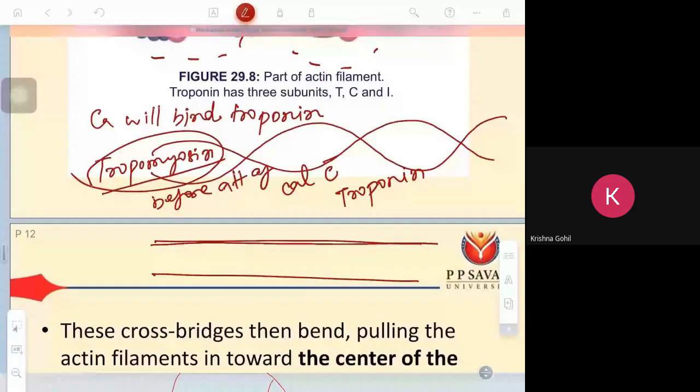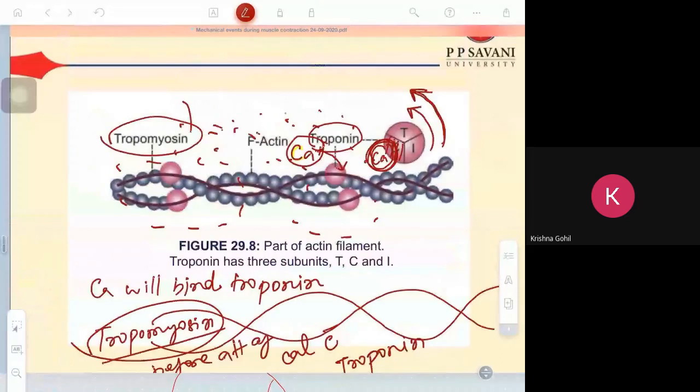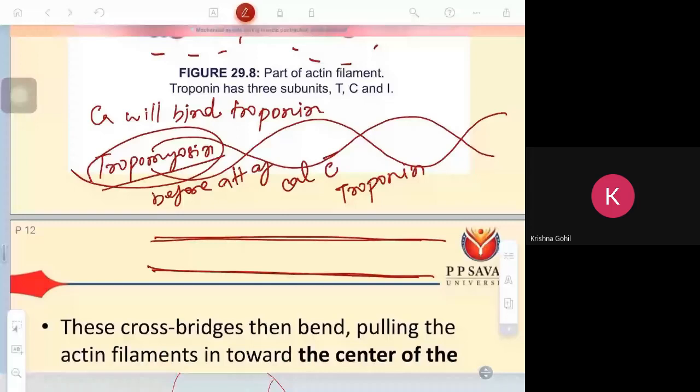When tropomyosin has unfolded, then what will happen? Now the binding site of actin will be exposed.